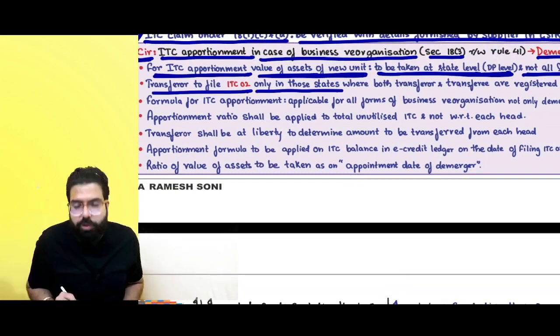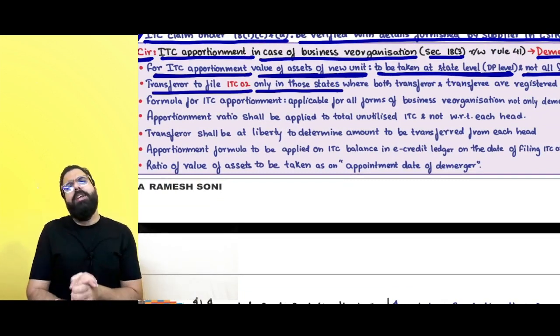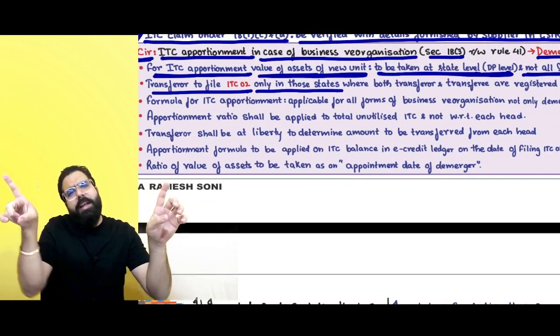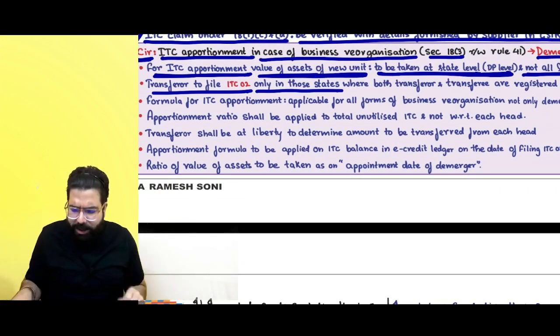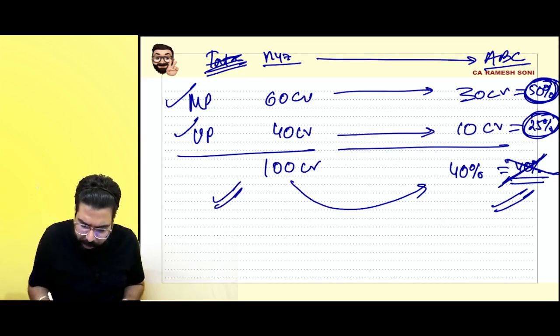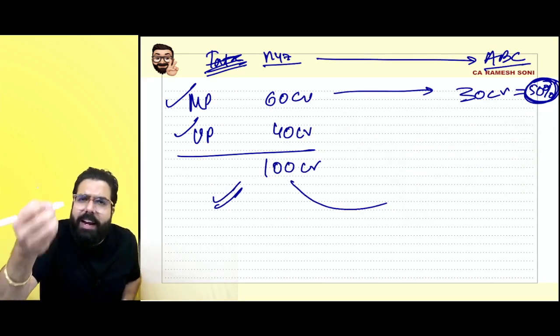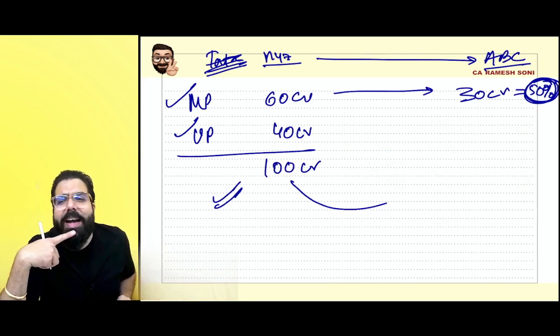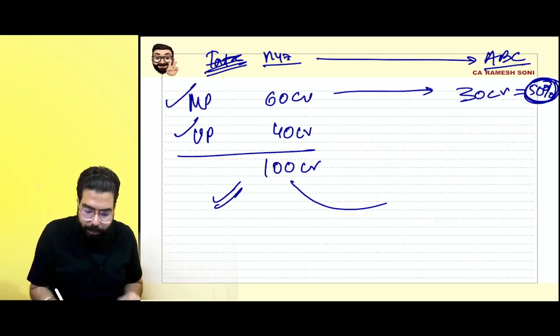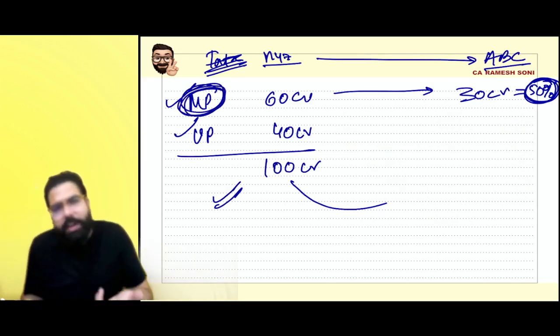ITC 02 only in those states. Now listen to me very carefully. Sir, if I have not gone ahead and demerged any unit in any state, for example, there is no demerger which has happened in the state of UP, then in which state only will I be required to file ITC 02 is my question. You will be required to file ITC 02 only in the state of MP.